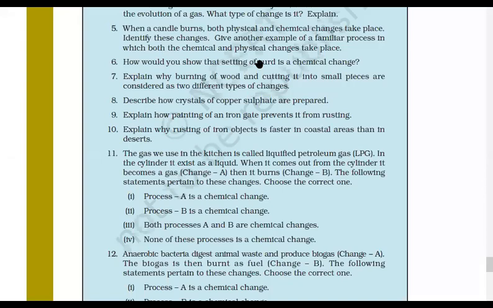Filter it into a china dish and allow it to cool. The solution is kept undisturbed, and slowly crystals of copper sulfate separate out.